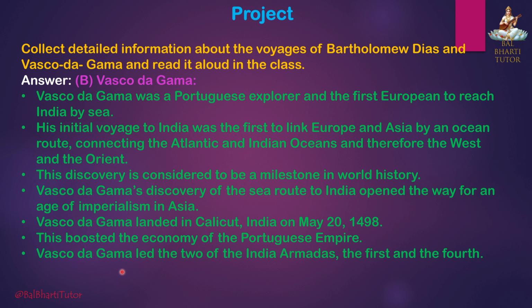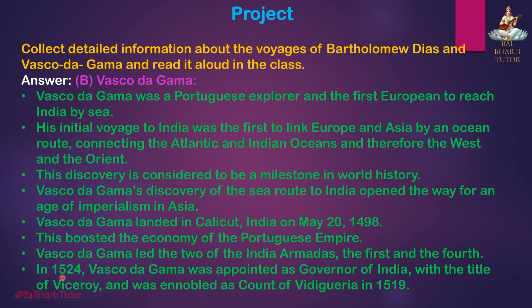Vasco da Gama led two of the India armadas, the first and the fourth. In 1524, Vasco da Gama was appointed as Governor of India with the title of Viceroy, and was ennobled as Count of Vidigueira in 1519.